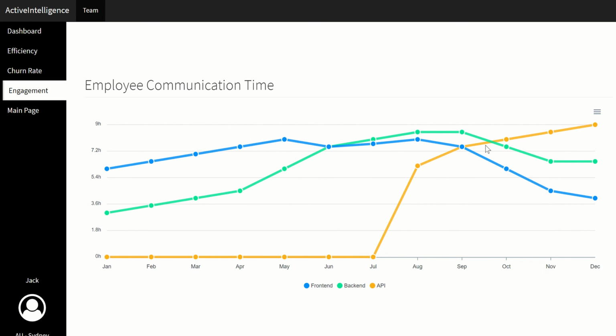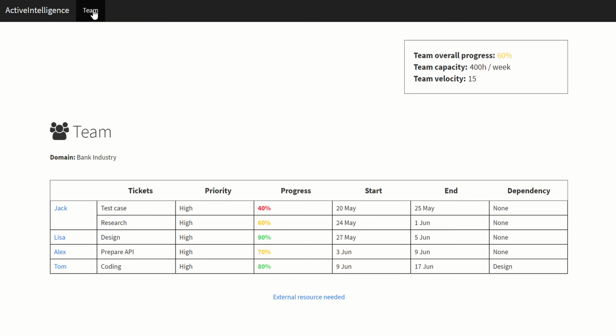Let's go back to our other feature, which is resource reallocation. One of the use cases: let's say a client suddenly comes and says they want to add a new feature. When I say add a new feature, you need to talk about a user story. Currently, when a client gives you a user story, the scrum master or the project manager first breaks down the user story into tasks, and then talks to the product owner regarding the estimation complexity, and then they try to find the best person based on their skill set and experience. If they have people within the project team, they use them, or if they don't have, they hire from outside, which takes time and money.